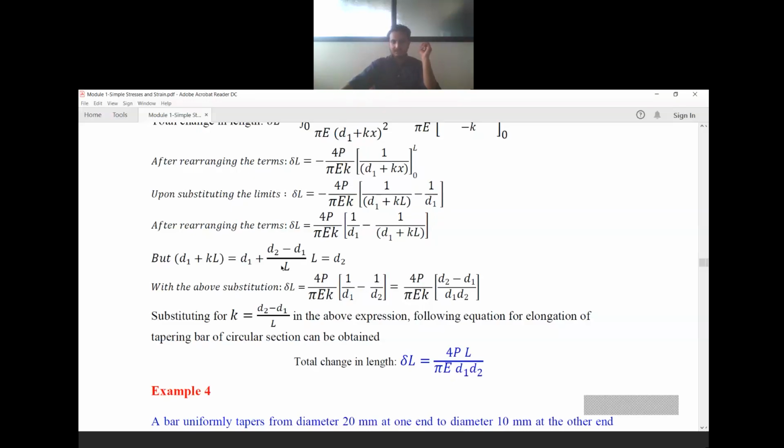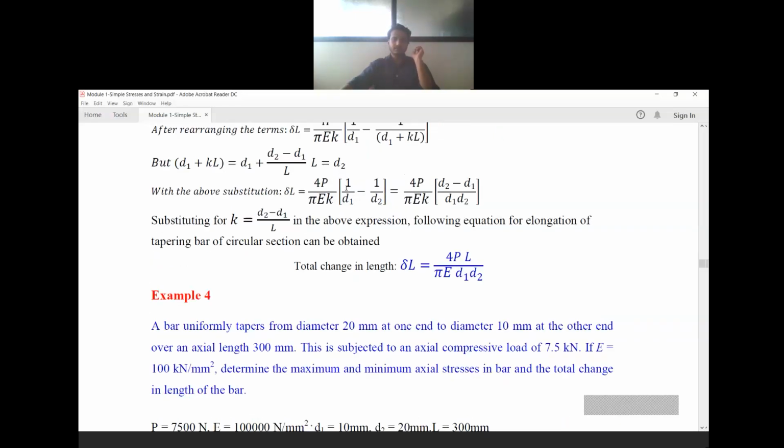We know k is (d2 minus d1) divided by L. So d1 plus kL: x value has become L, so (d2 minus d1) divided by L multiplied by L gives d2 minus d1, plus d1, the total value is d2. So the actual value of d1 plus kL will be equal to d2.